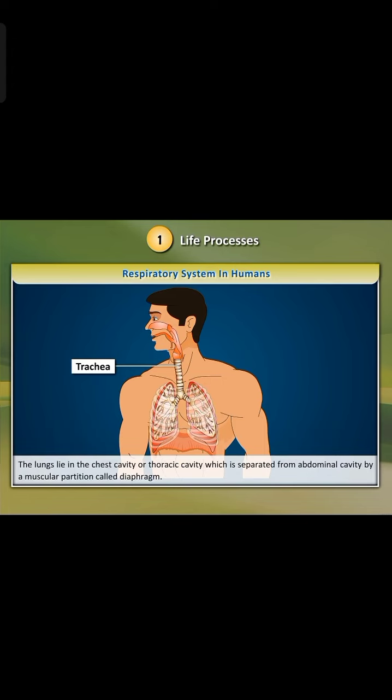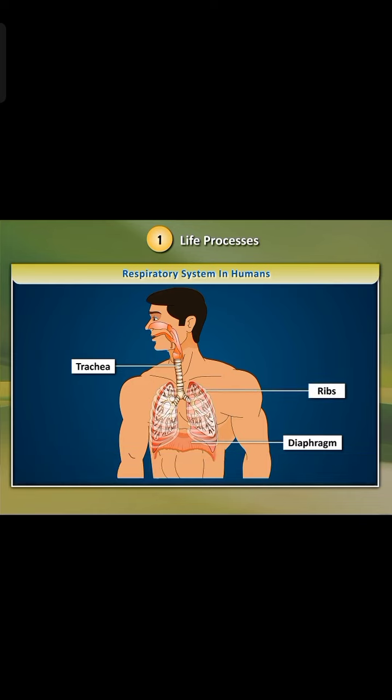The lungs lie in the chest cavity or thoracic cavity, which is separated from abdominal cavity by a muscular partition called diaphragm. The lungs are covered by two thin membranes called pleura. The lungs are enclosed in a rib cage made of bones called ribs.